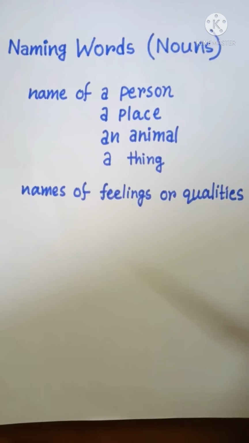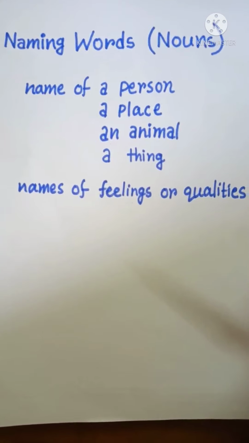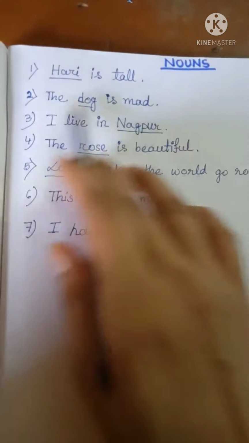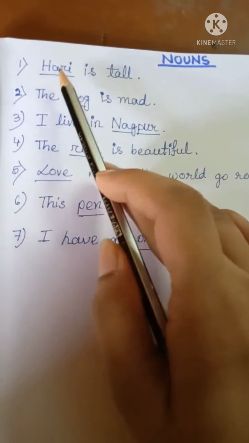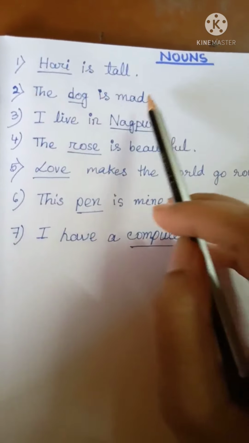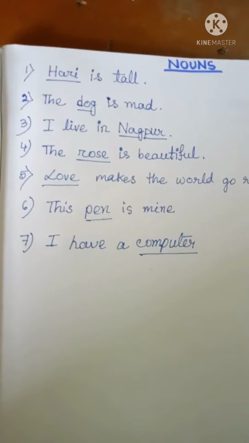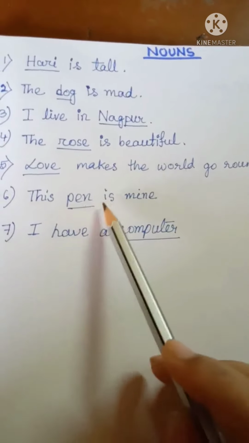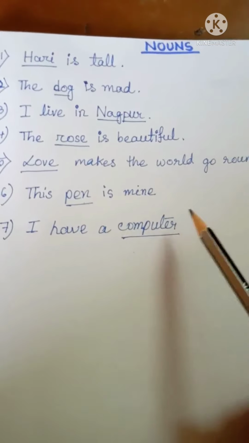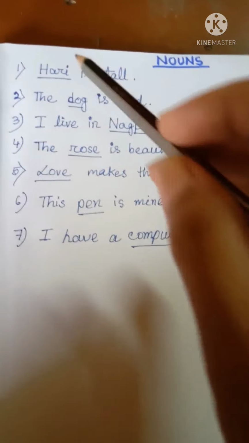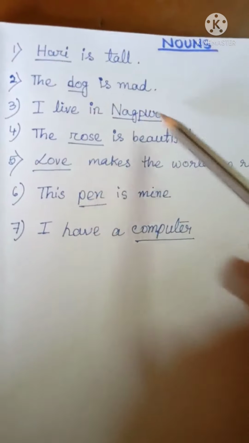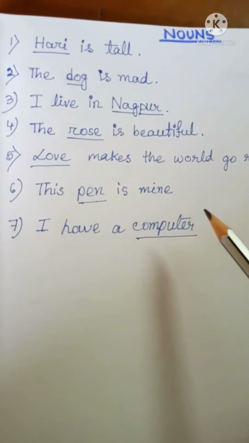So, students, now we will try to understand nouns through some examples. Students, you can see here I have written some sentences. Now let's read the sentences. First, Hari is tall. The dog is mad. I live in Nagpur. The rose is beautiful. Love makes the world go round. This pen is mine. I have a computer. Now see here in all these sentences, there are some underlined words. Now these underlined words are nouns.